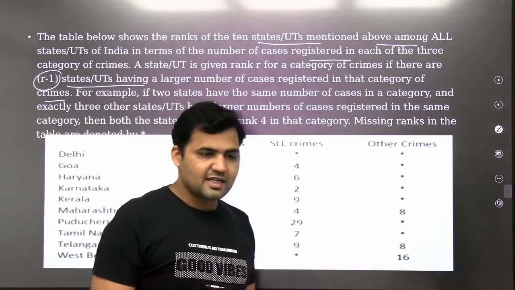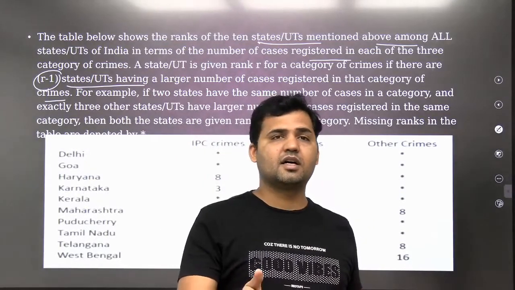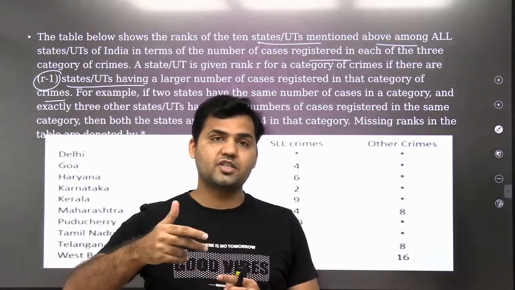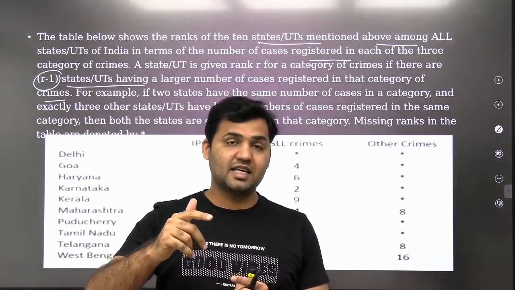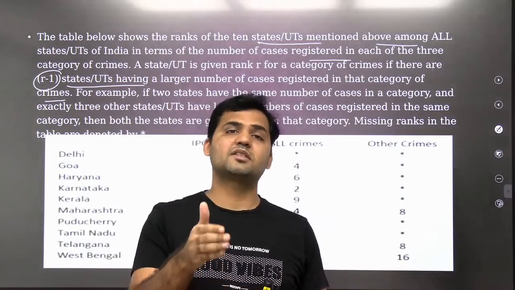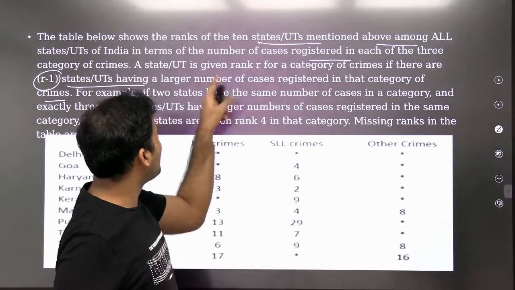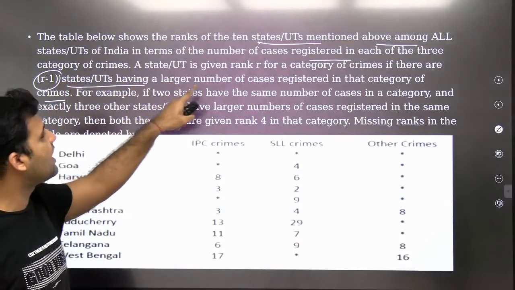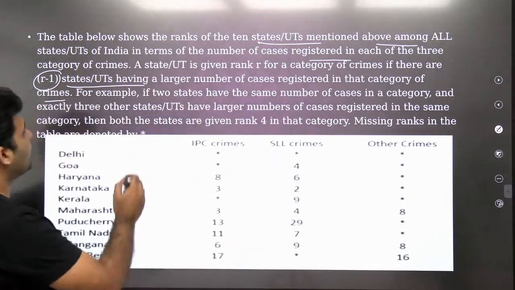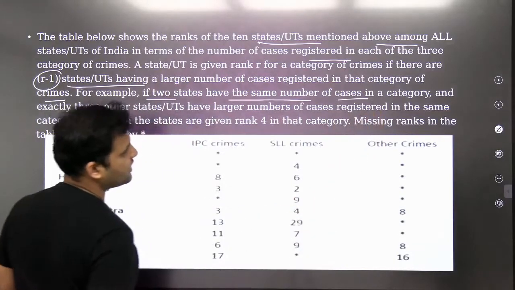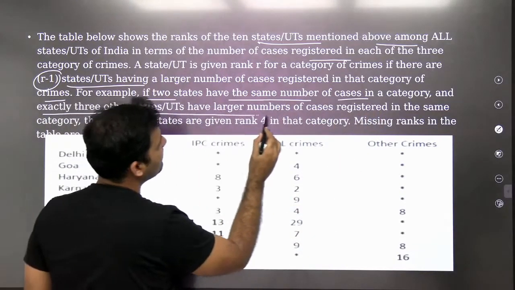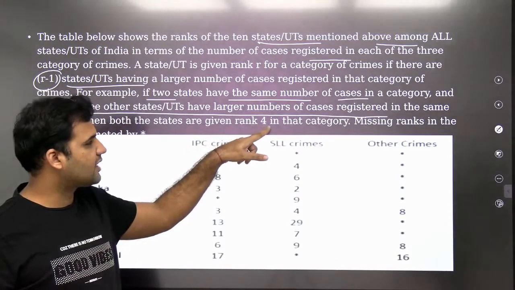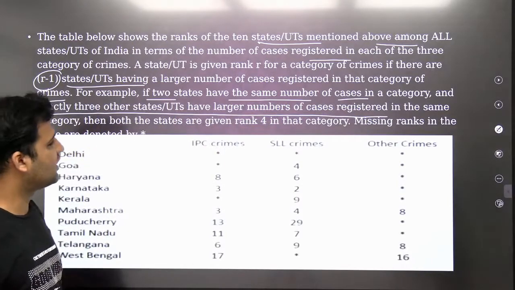For example, let's say Delhi is having the number of IPC crime cases as, let's say, 10, and if there are 2 more states which are having more than 10, right, then the rank to Delhi will be given as 3, right? So a rank R will be given to a particular state or UT if R-1 state or UT is having a large number of cases registered in that category. For example, if 2 states have the same number of cases in a category and exactly 3 other state UTs have a large number of cases listed in the same category, then both the states are given rank 4 in that category. Missing ranks in the table are denoted by this sign.